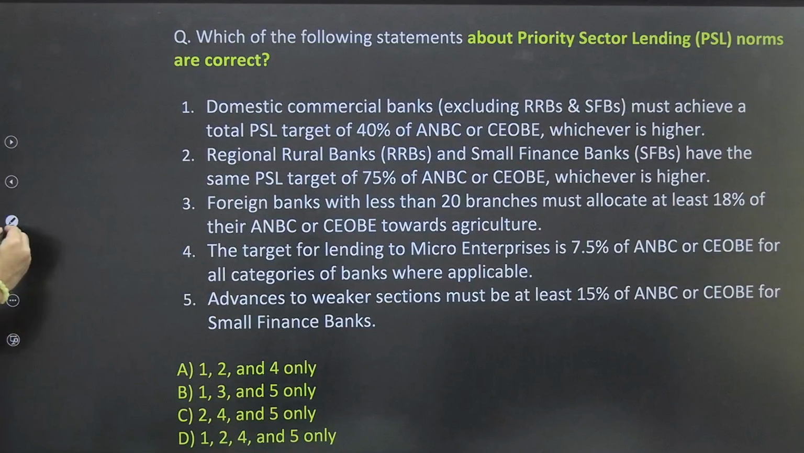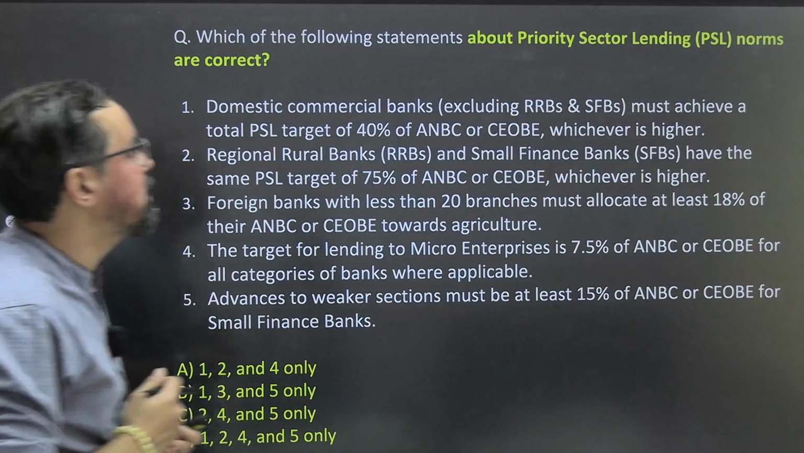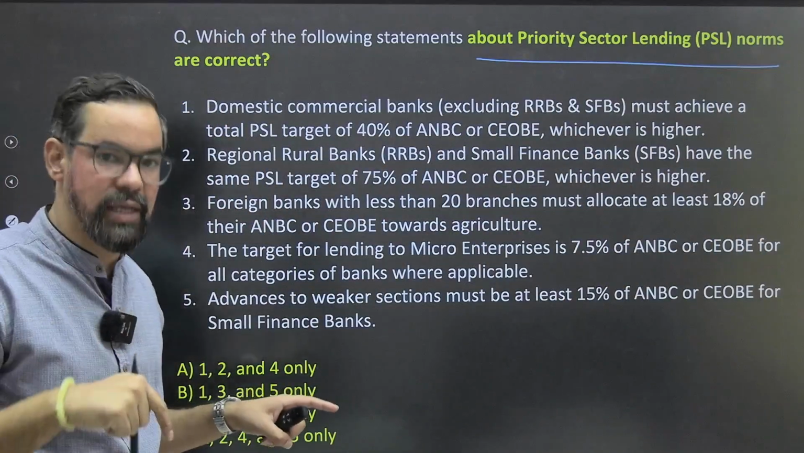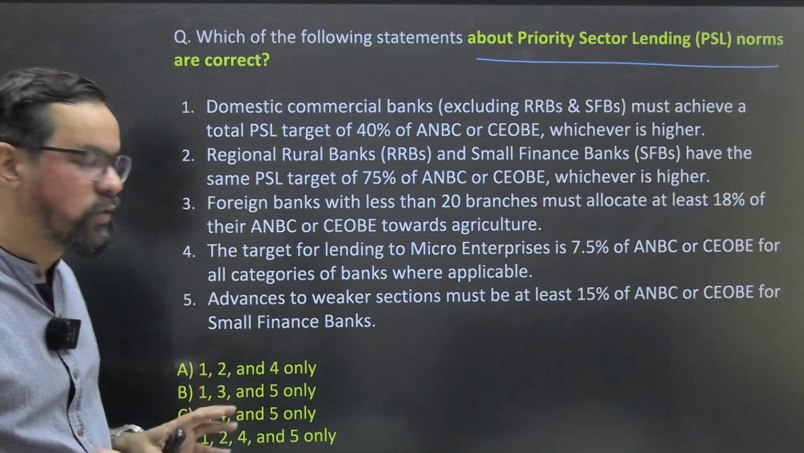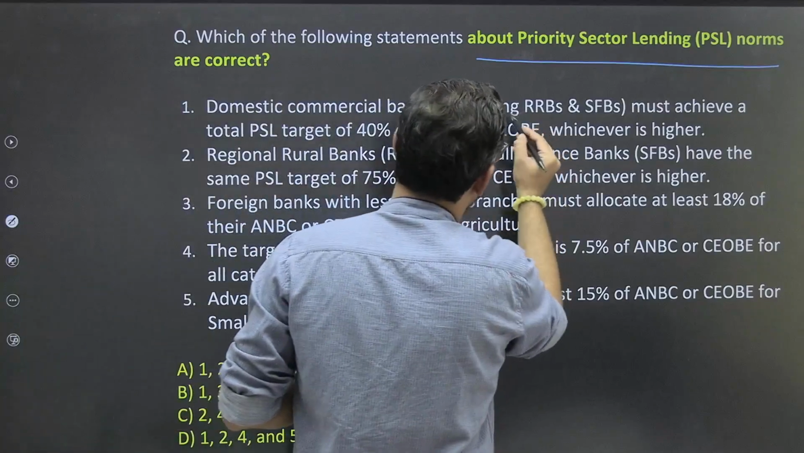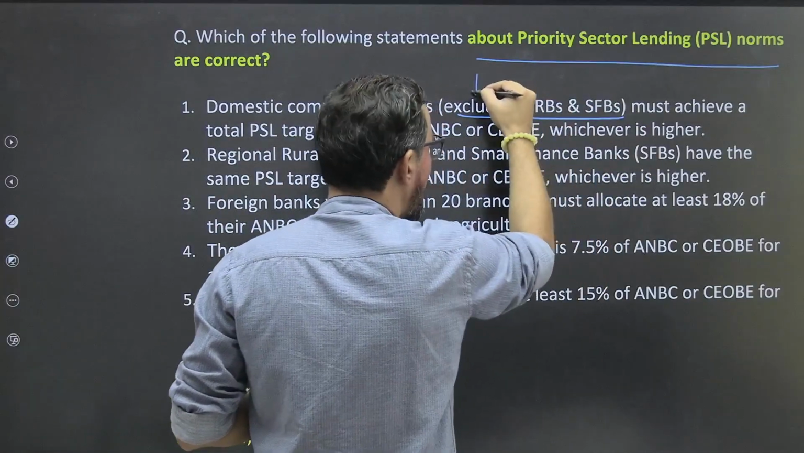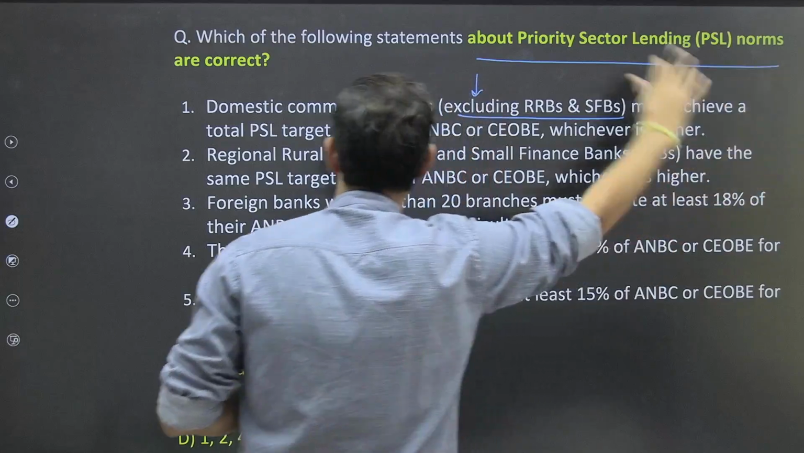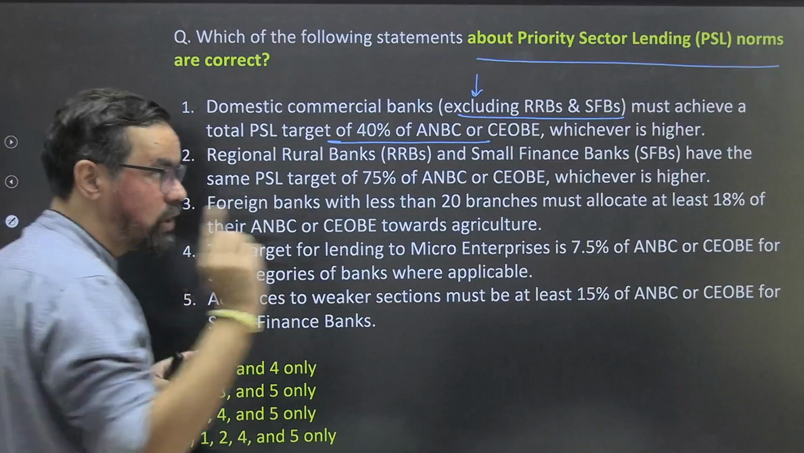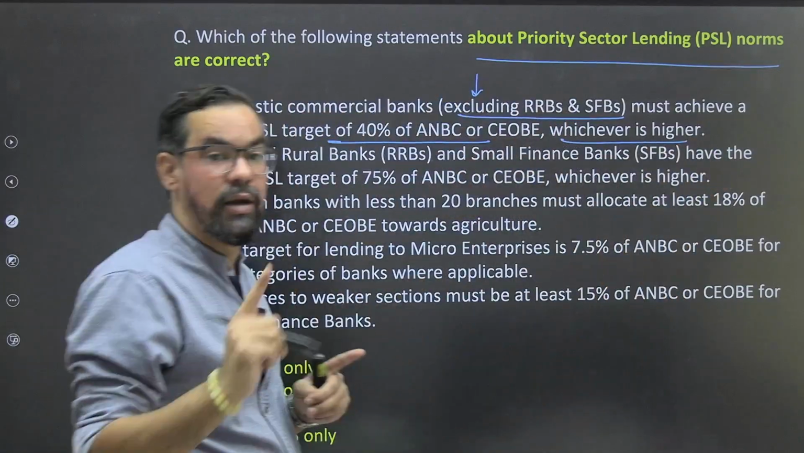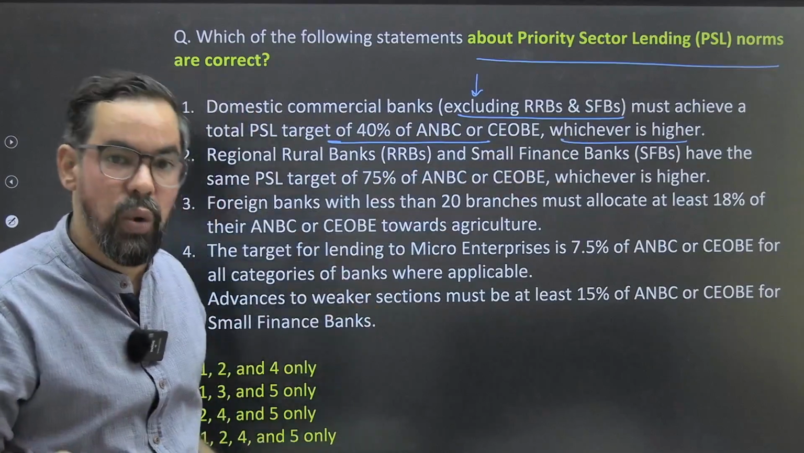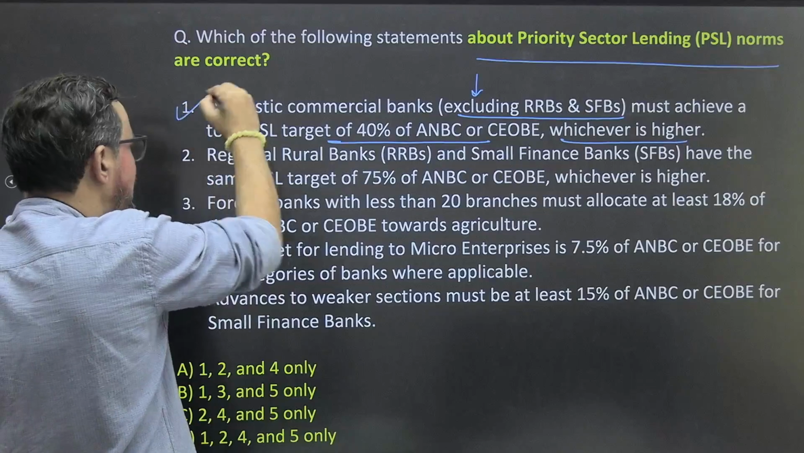Okay? Let's move ahead. Next one, guys. Which of the following statements about priority sector lending norms are correct? This is based on our second slide which we have discussed, so I hope you will be able to find the right answers. Let's try. Domestic commercial banks excluding RRBs and small finance banks must achieve a PSL target of 40% of their ANBC and COB, whichever is higher. Please remember this: whichever is higher. Many times it may happen that everything is written correctly and at the end they write whichever is lower, and that spoils the statement. So this statement is 100% true.